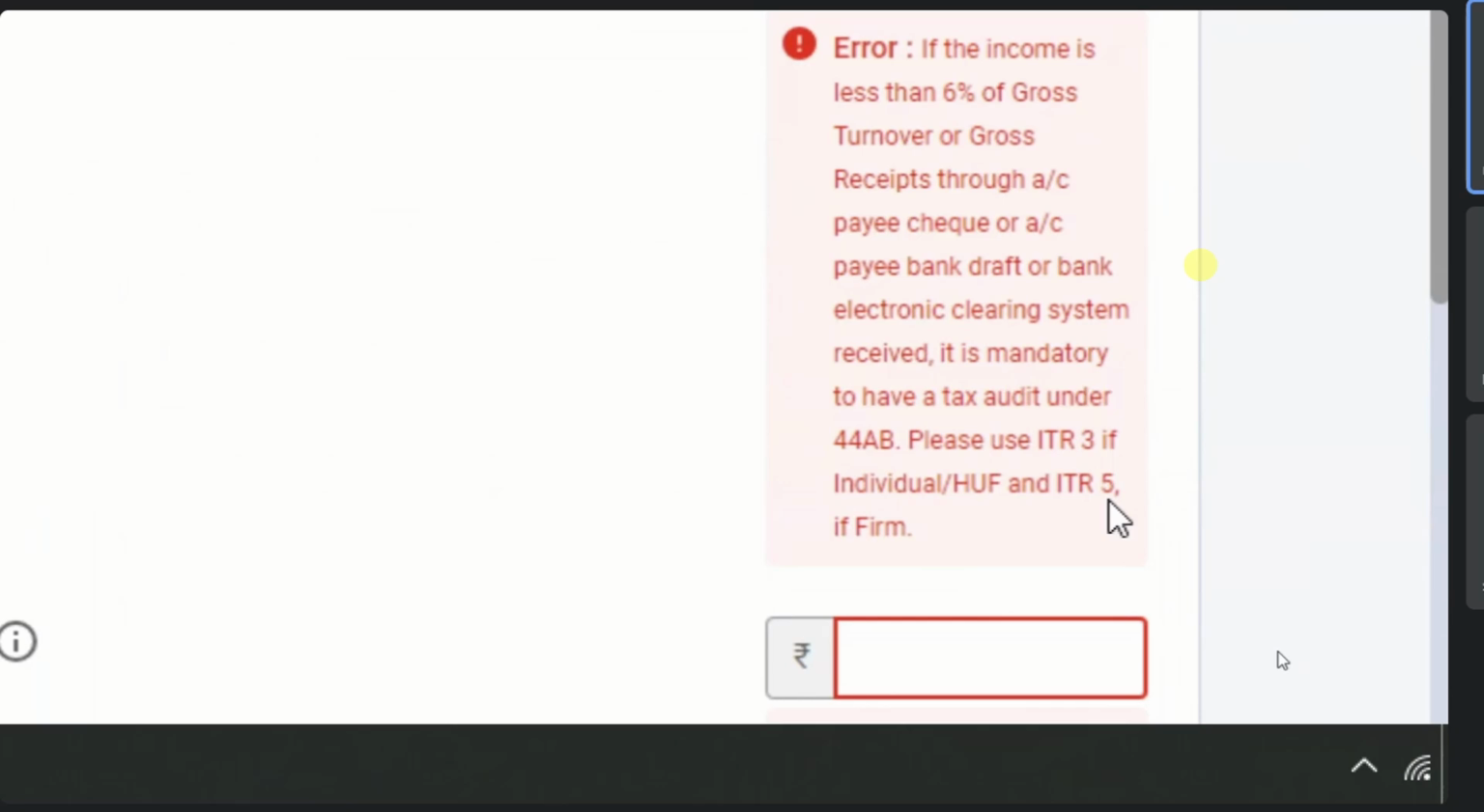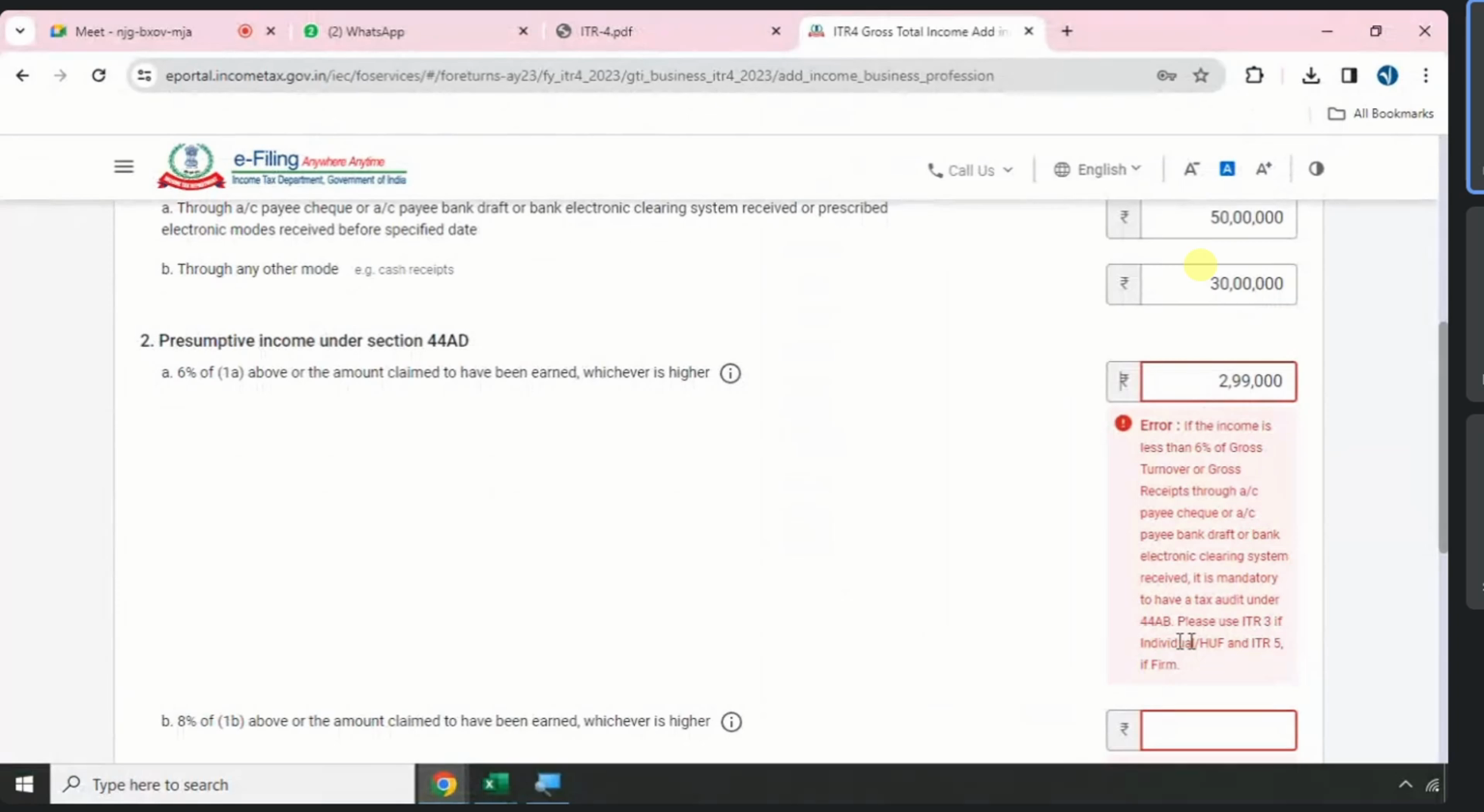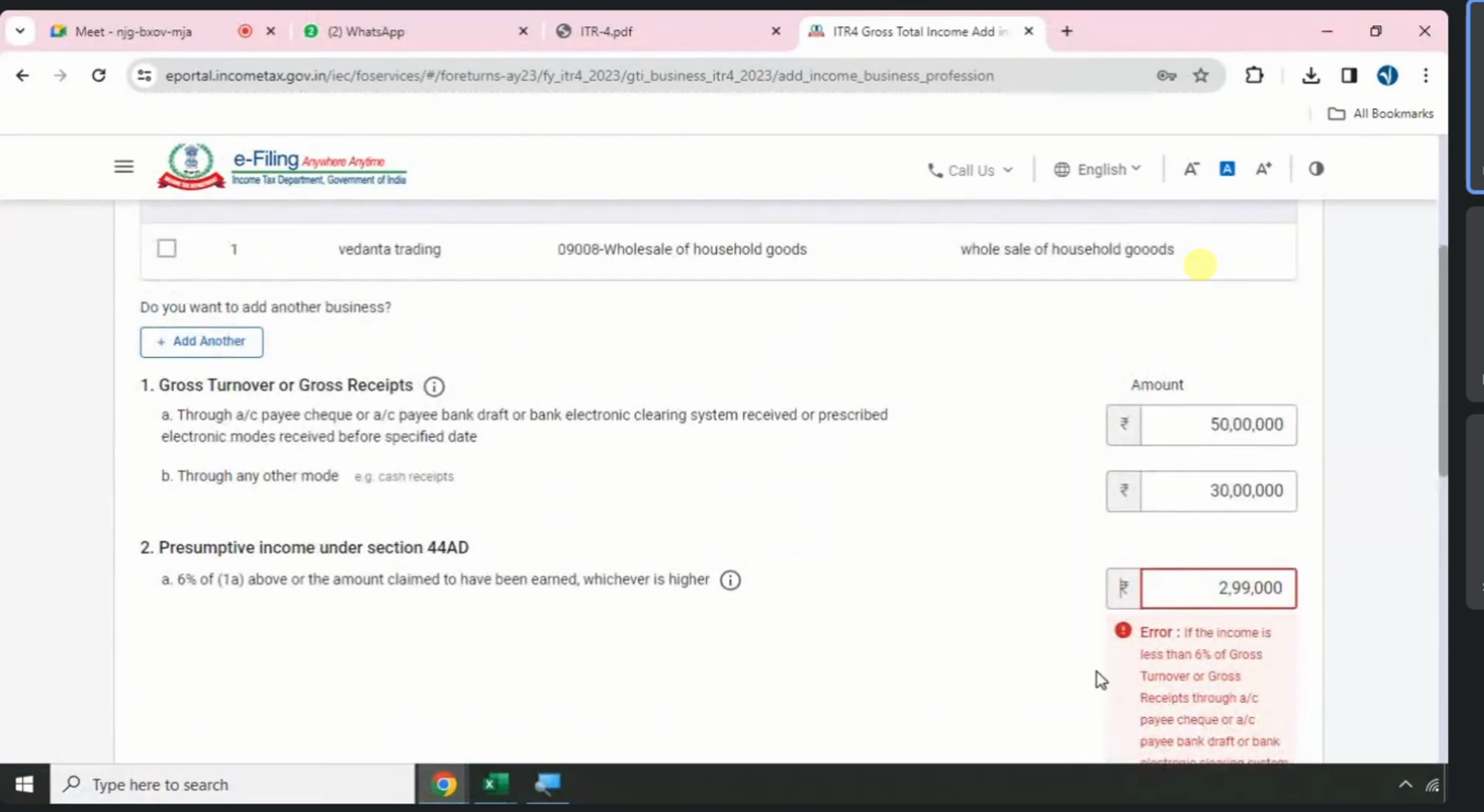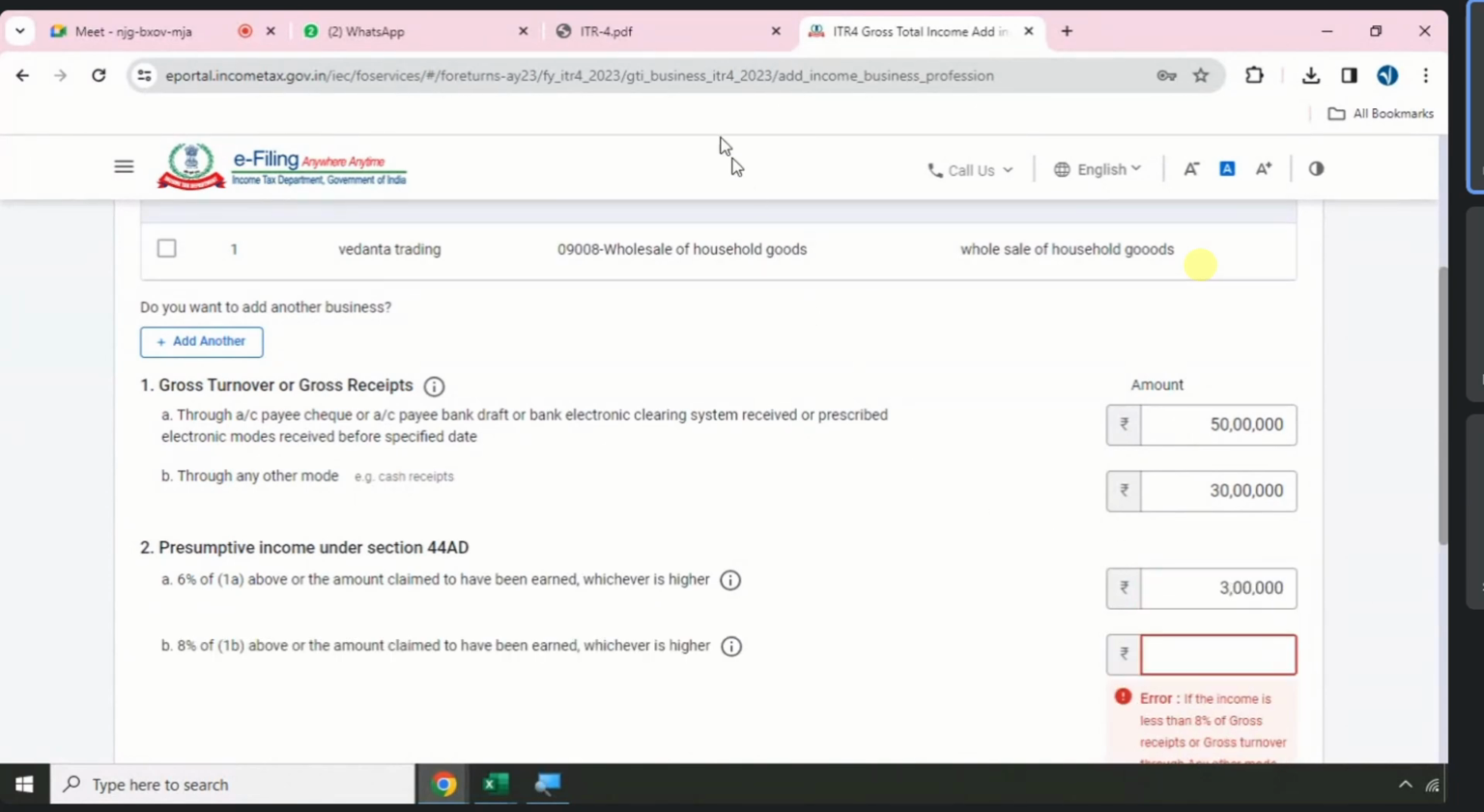So, to get eligibility for the presumptive taxation scheme, your turnover should be less than 2 crore. At the same time, you should be willing to report minimum profit. If you do not satisfy both, audit is mandatory. So, what is the minimum profit I report? 3 lakhs. Can I report more than minimum profit? Absolutely, you can report, you can pay higher taxes. But the minimum is what? 3 lakhs.